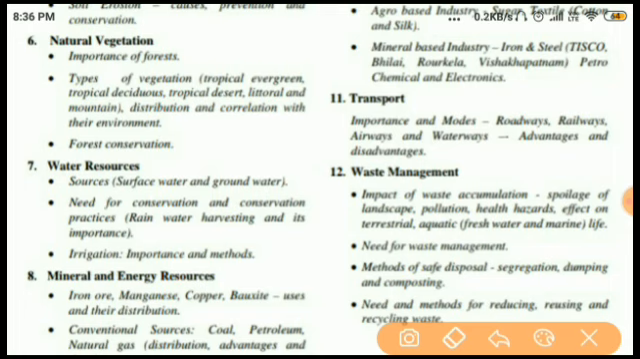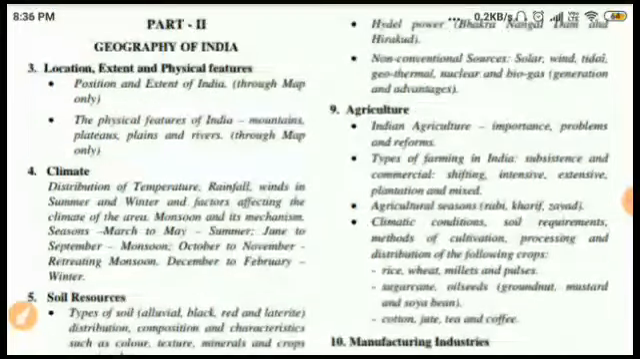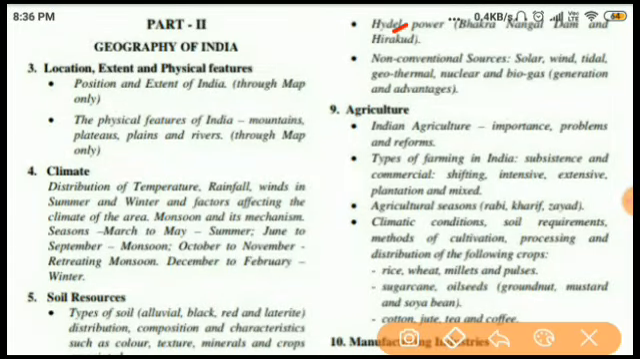So basically iron ore, manganese, copper, bauxite, their usage and their distribution, in which location they are located or present. Next, again, conventional sources like coal, petroleum, natural gas, their distribution, advantages, and like hydel power. We also study about some dams, Bhakra Nangal Dam and the Hirakud Dam.